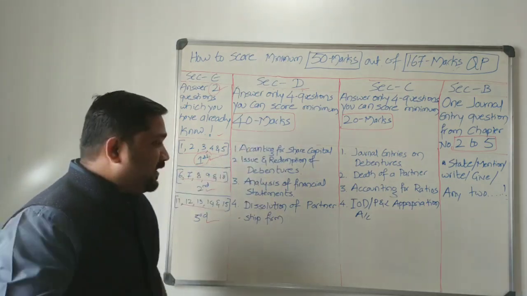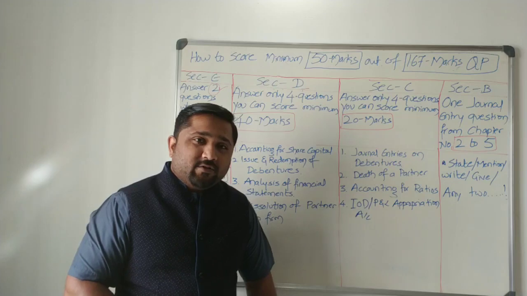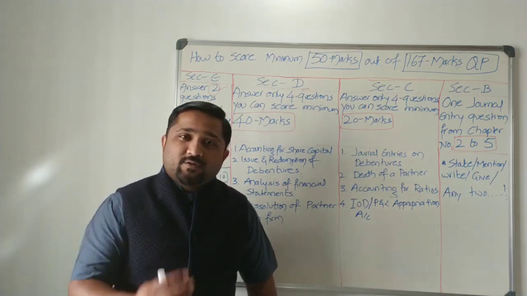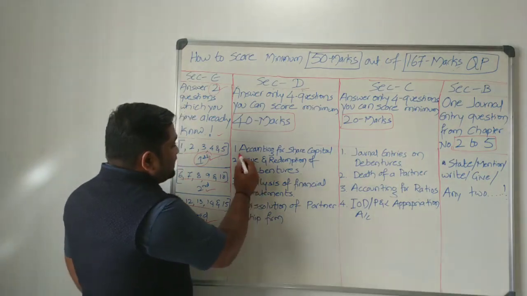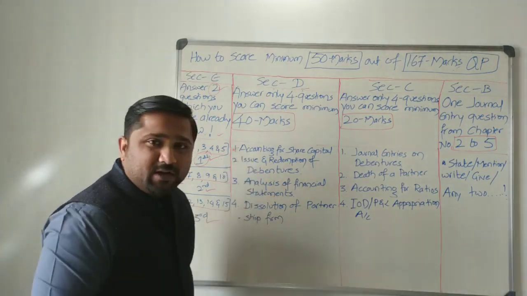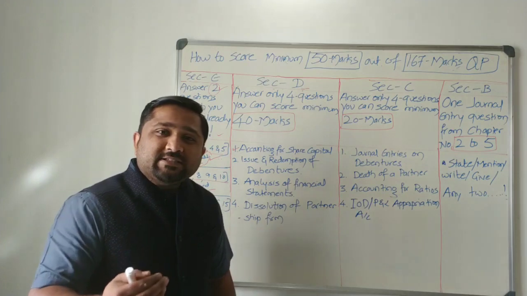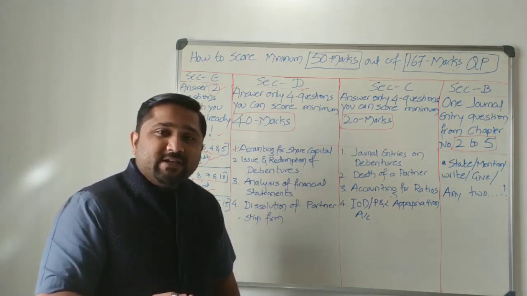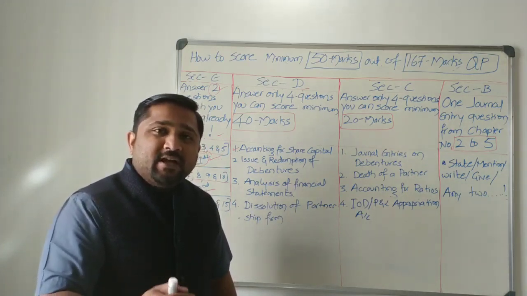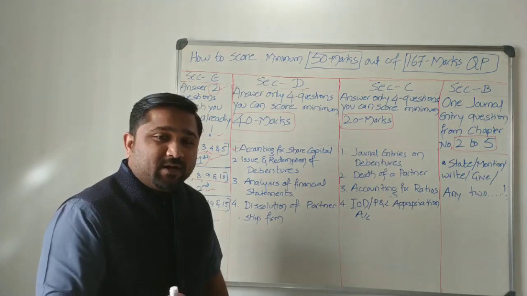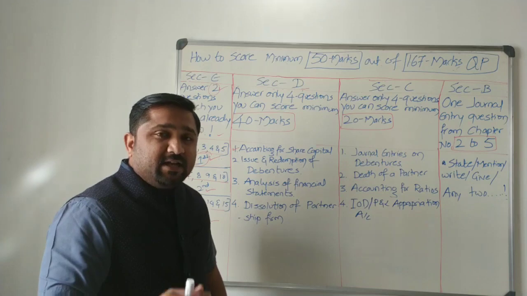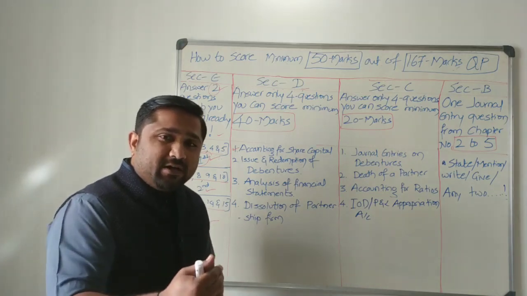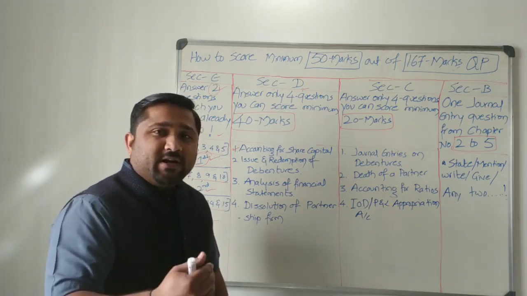I'll tell you how. See, you will be asked 7 questions, right? So out of 7 you have to answer only 4 questions. Now see the selection of questions here. Select accounting for share capital, where questions will be asked on issue of shares, forfeiture and reissue. Remember, questions will be asked on issue of shares. That issue may be at par, at a premium or at a discount.